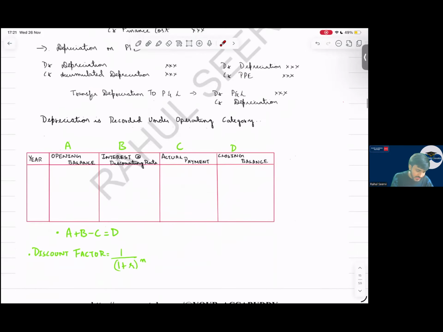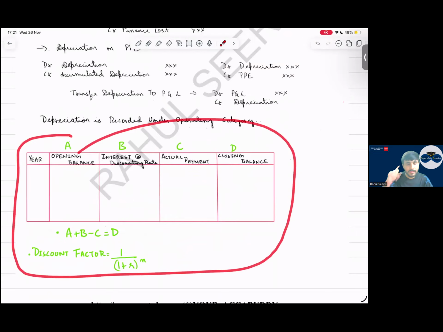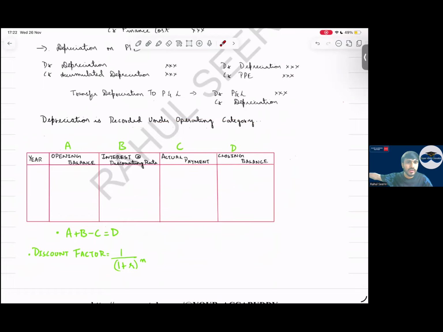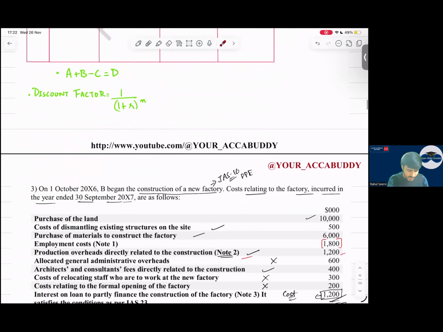This is the amortization table which we have to know. This amortization table we will use in lease accounting, IFRS 9 financial instruments also. So opening balance, your provision, the interest which will apply, actual payment. Are we doing the payment today? No, after 10 years we are doing the payment. So closing balance. So what is the formula? Discount factor is 1 divided by (1 plus r) to the power of n. This is the one which you have to consider.